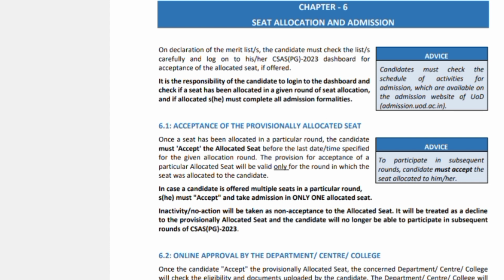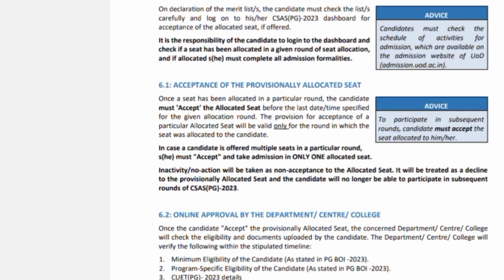And once this is done, then you can go back to your CSAS profile. You need to log into your profile, and then you can check whether you have been accepted for the allocated seat in the first merit list. And if so, then it will be confirmed that you have been allocated the seat in the first merit list. And if you are not allocated the seat in the first merit list, then you can expect to continue in the second merit list.